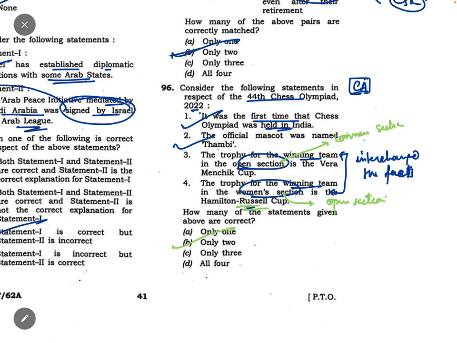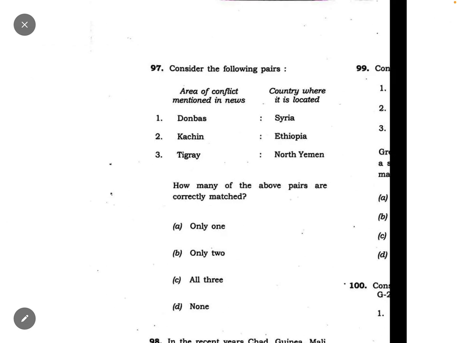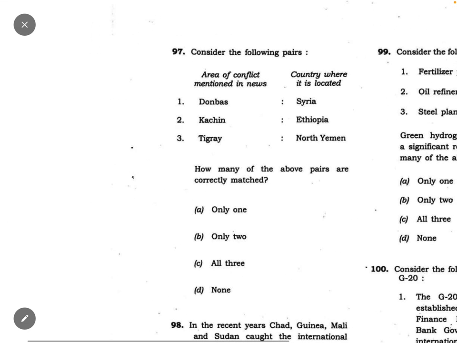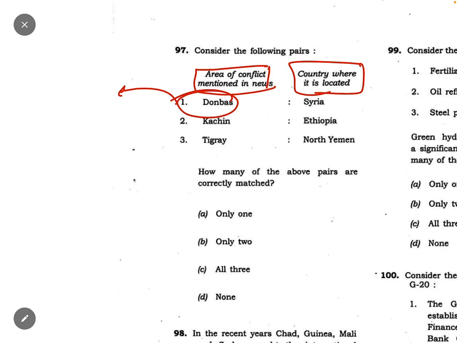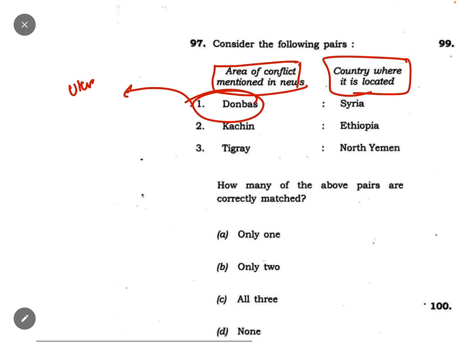Okay, now coming to the question number 97. Area of conflict mentioned, country where it is located. See, Donbas. Again, Donbas is in the news these months also. Where is Donbas? It is in Ukraine. It is not in Syria. So incorrect. Kachin. Where is Kachin? Kachin is in Myanmar.